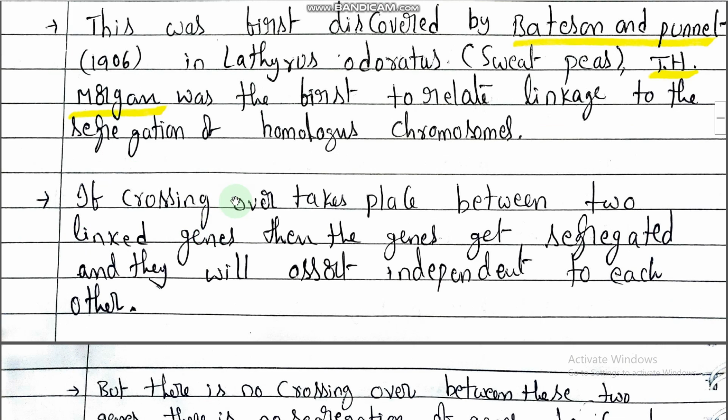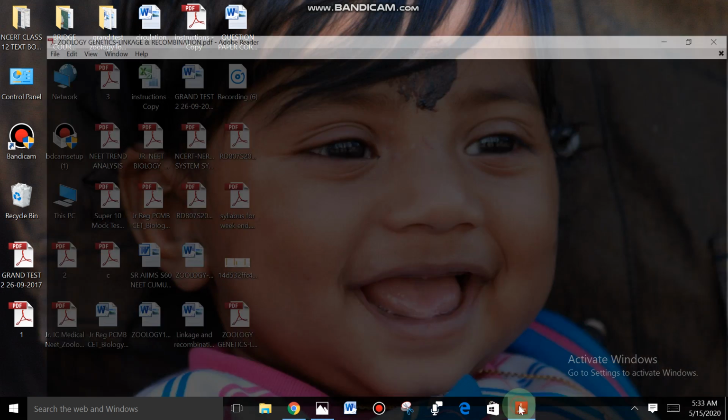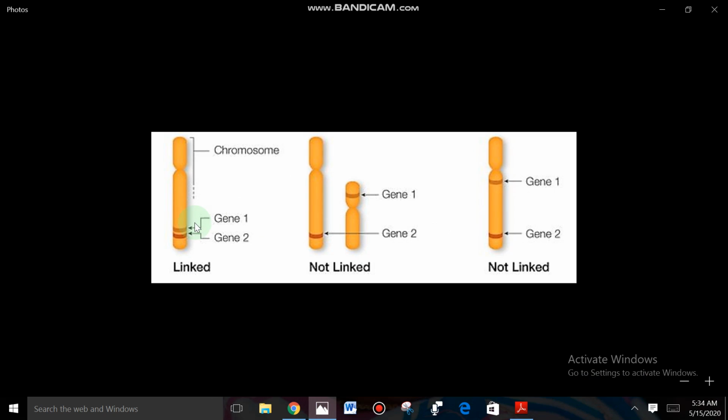Next, if crossing over takes place between two linked genes, then the genes get segregated and they will assort independently of each other. See here, at the time of gamete formation, what happens? Crossing over takes place. Suppose between gene 1 and gene 2 crossing over takes place, so that only gene 1 reaches